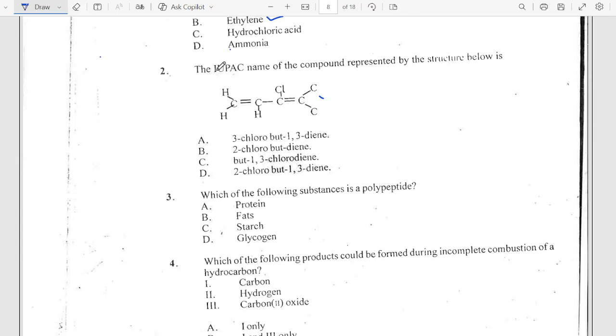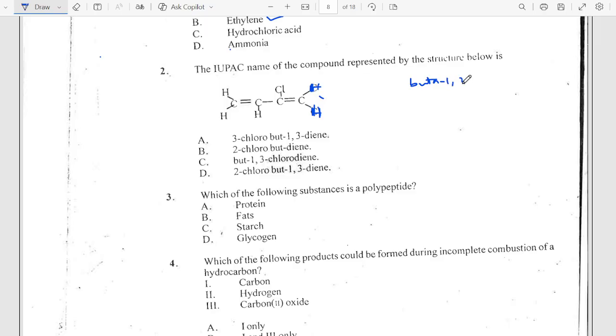The second one says the IUPAC name of the compound represented by the structure below is... From what I can see here, even though this is not complete, if this is carbon, that means you have 1, 2, 3, 4, 5. That is pent. Since we don't have pent in the options, this should be a mistake, meaning that here should be hydrogen, and here should be hydrogen. So this should be 1, 2, 3, 4. 4 means buta.